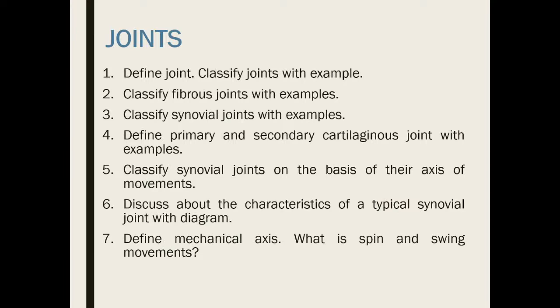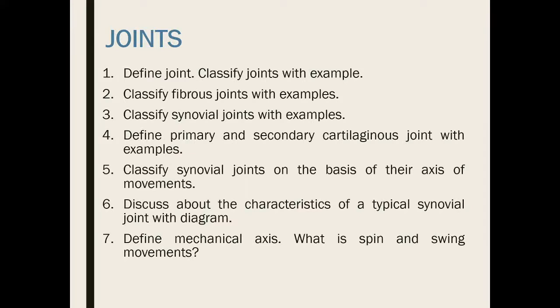Then under gomphosis, you know the peg and socket, that means your tooth and the socket of your tooth will be under this. And the cartilaginous joint is another type, where you have to mention there is primary cartilaginous joint and the secondary cartilaginous joint. The secondary cartilaginous joint is also known as syndesmosis, you know that.